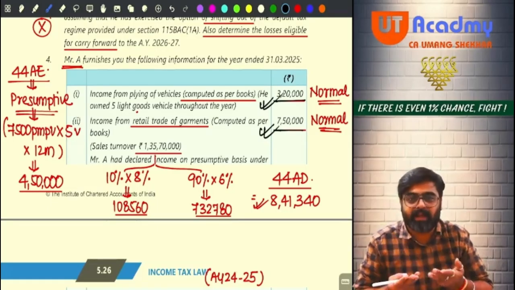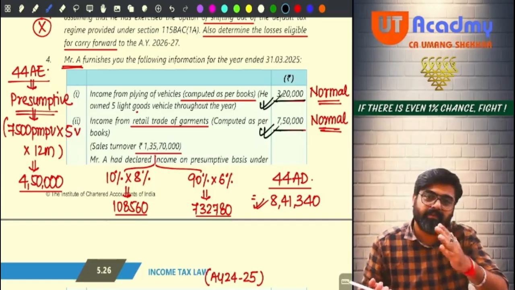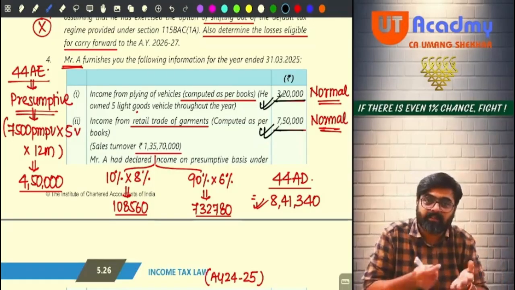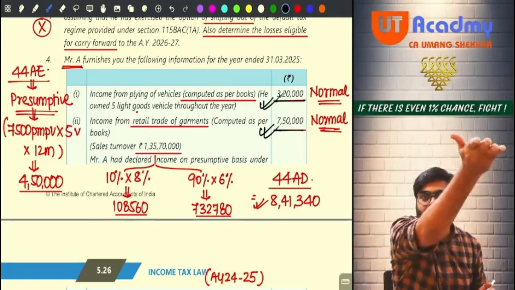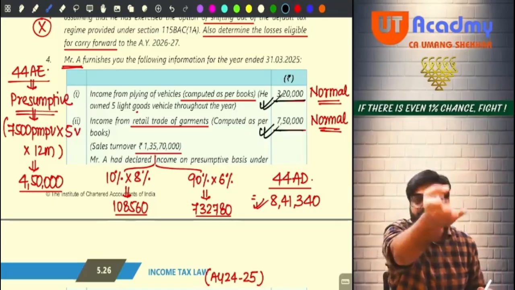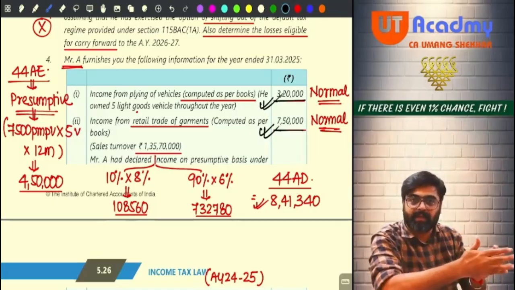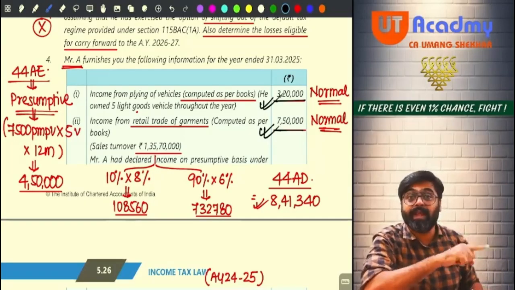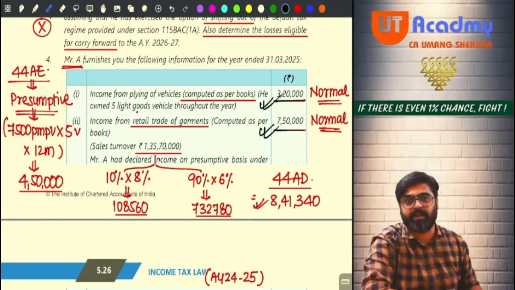So can you take 32, 37(1) deductions while calculating your normal PGBP income? Yes. So your normal PGBP income which you have calculated, 3 lakh 20 and 7 lakh 50, out of that you can take the deduction from 32 to 37(1), including the unabsorbed depreciation can be adjusted.